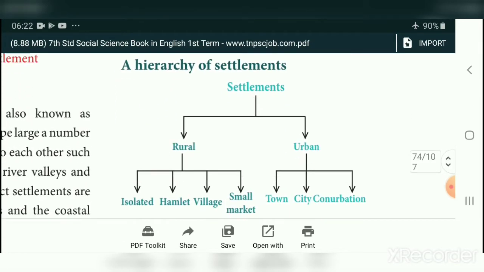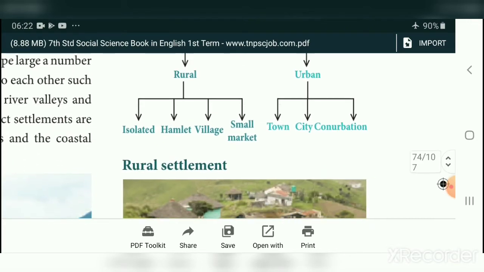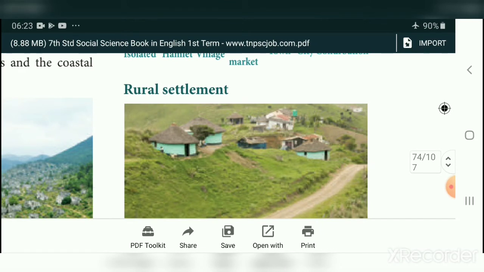A hierarchy of settlement. We can divide settlement into rural and urban settlement. Rural settlement: isolated, hamlet, village, small market. Urban settlement: town, city, conurbation. First we will see the rural settlement. You see this one, these are huts. This is mostly available in the village area.